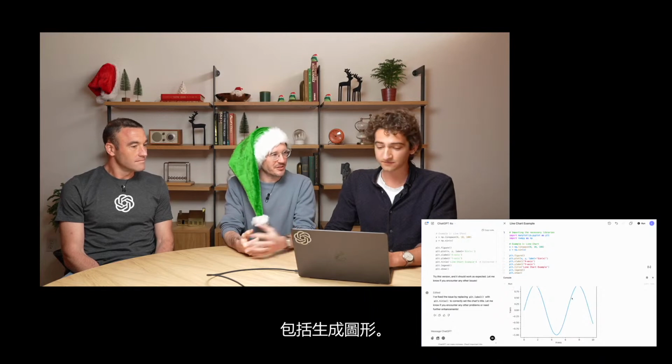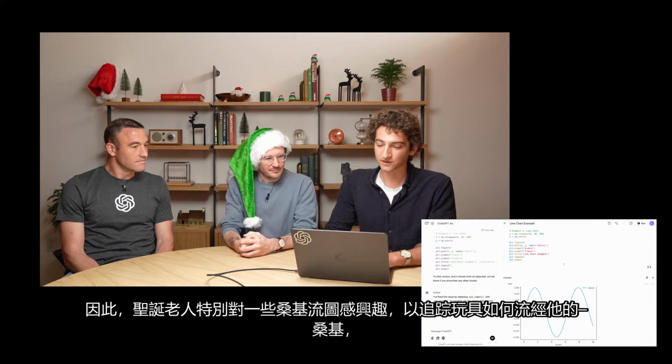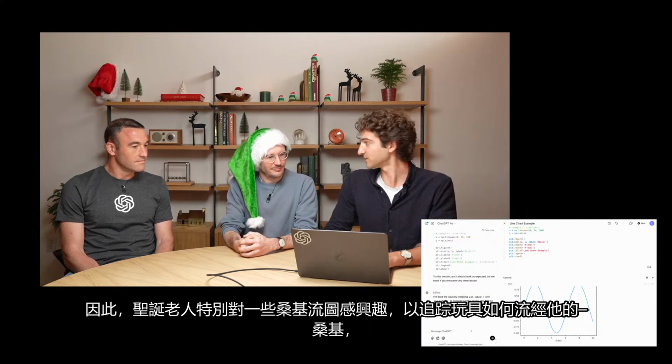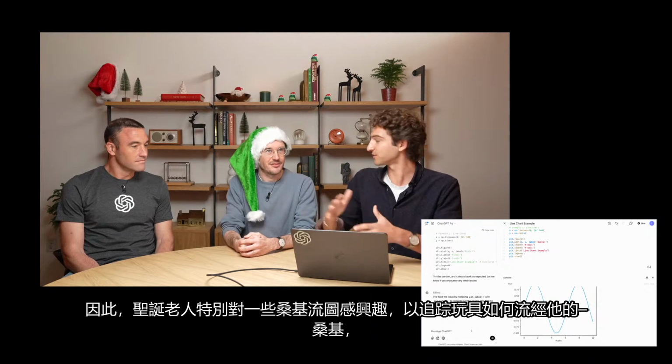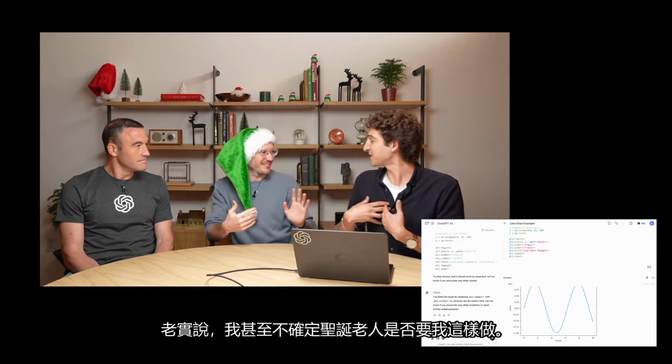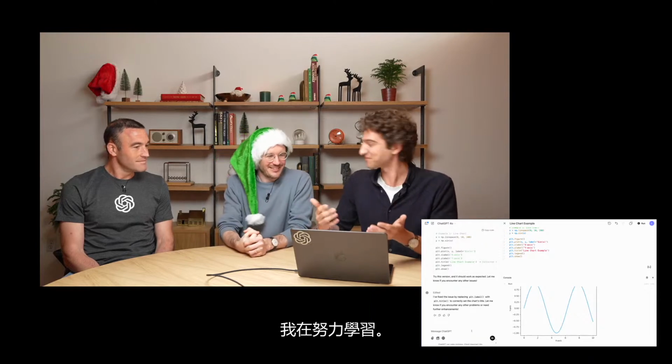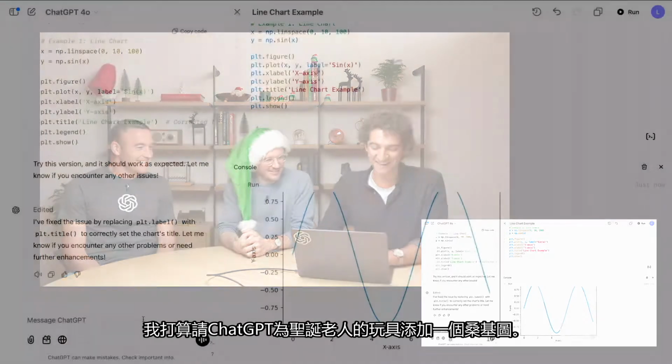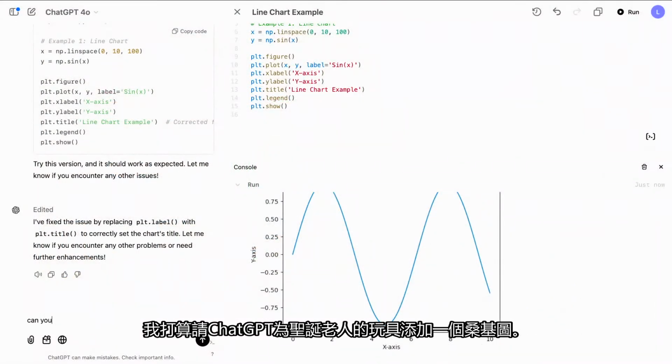Including generating graphics. So Santa particularly is interested in some Sankey flow diagrams to kind of track how toys are flowing through his... Sankey, those are the ones where there's like arrows in and arrows out. Honestly, I'm not even sure. Santa asked me for this. Yeah. I'm trying to learn. He's always challenging us. I'm going to ask ChatGPT to add a Sankey flow diagram for Santa's toys.